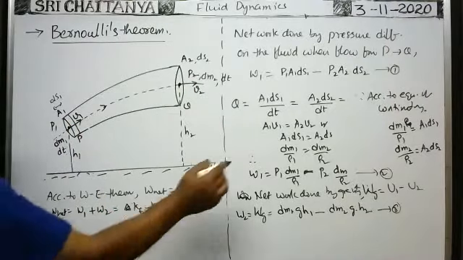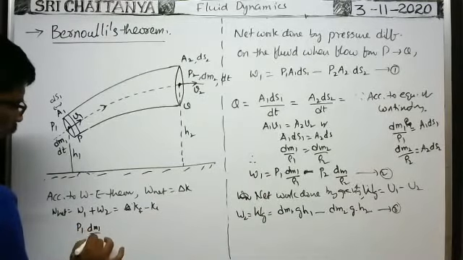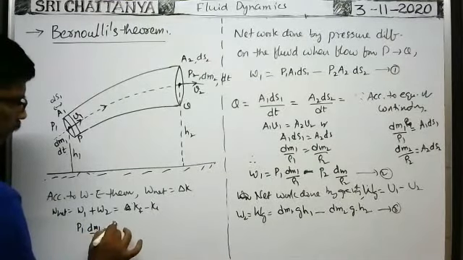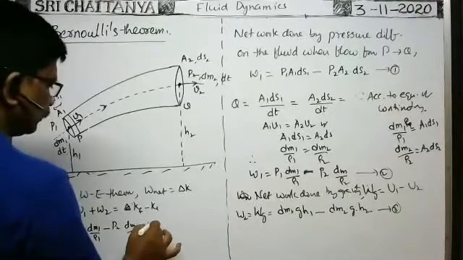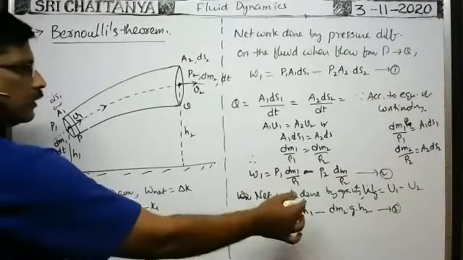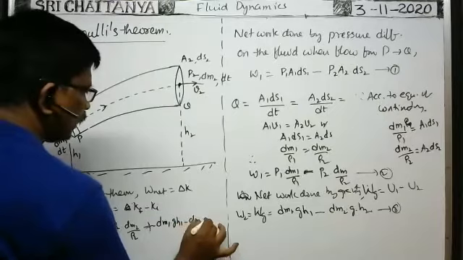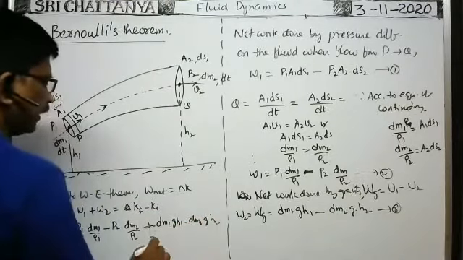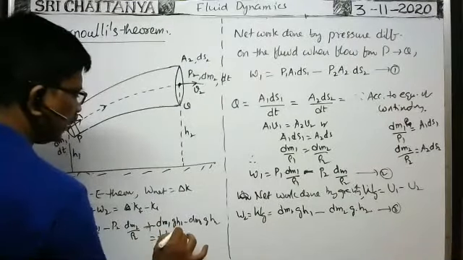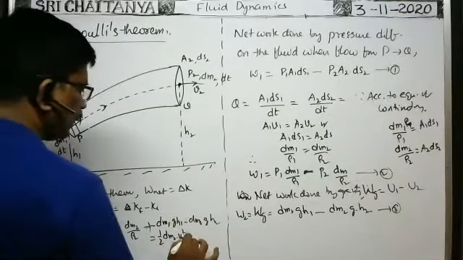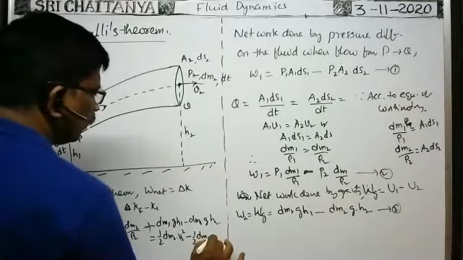How can we write W1? Here: P1 into dm1 by ρ1 minus P2 into dm2 by ρ2, plus work done by gravity, which is this one: dm1 g h1 minus dm2 g h2, is equal to the change in kinetic energy. Change in kinetic energy means final kinetic energy, half into dm2 into average velocity square, minus initial kinetic energy of the fluid while entering, that is half into dm1 into v1 square.